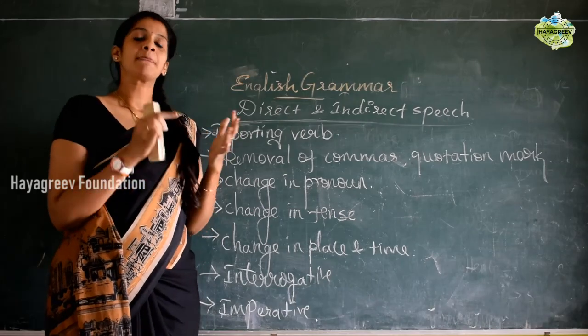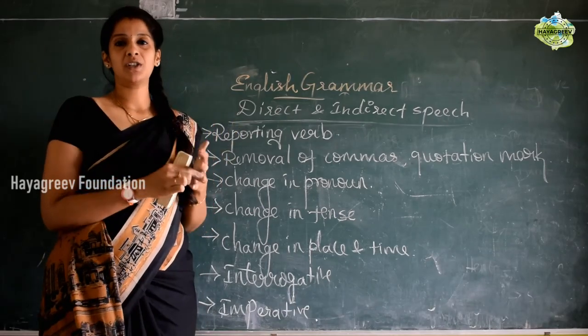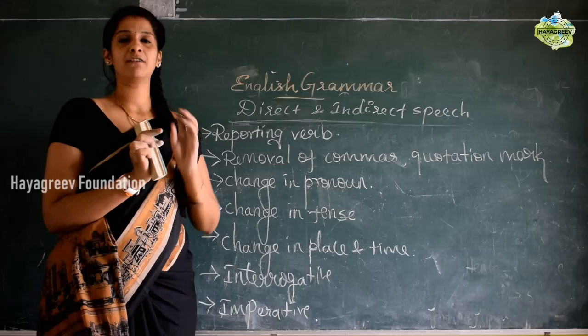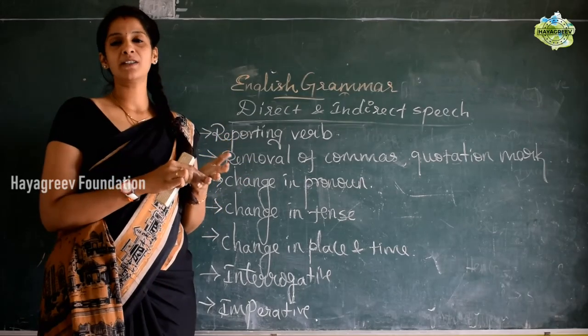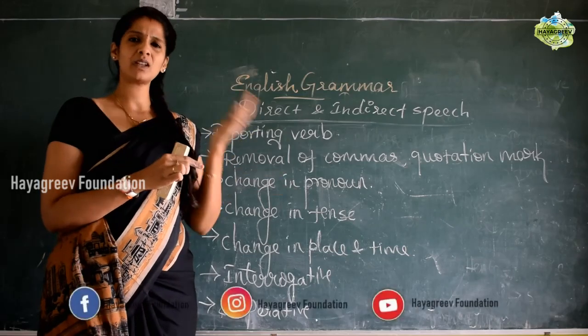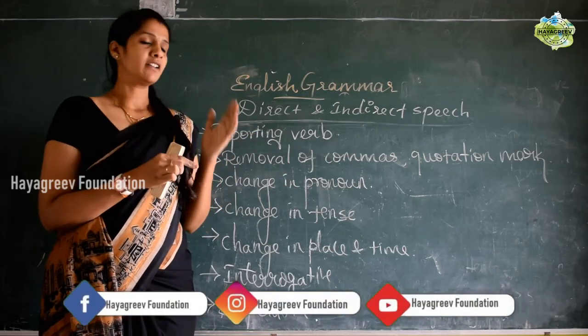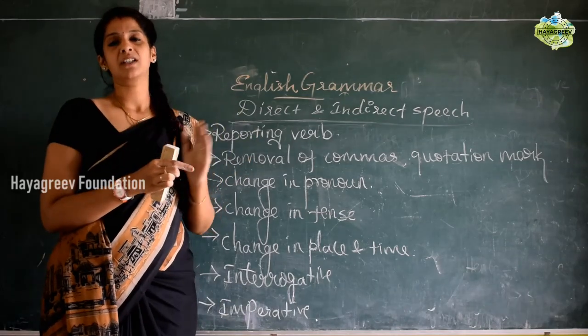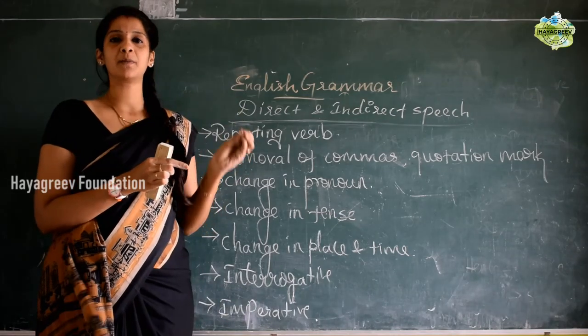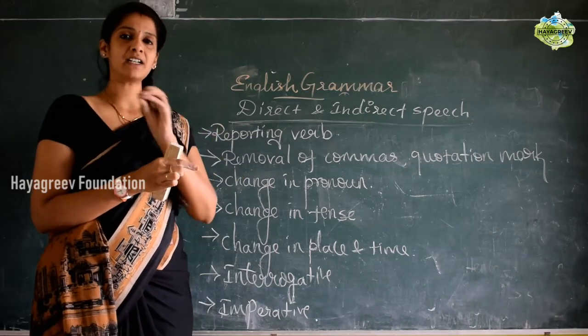If it is past perfect, it stays past perfect itself, no need of change there. If it is past continuous, you should change it into past perfect continuous, and present perfect to past perfect.